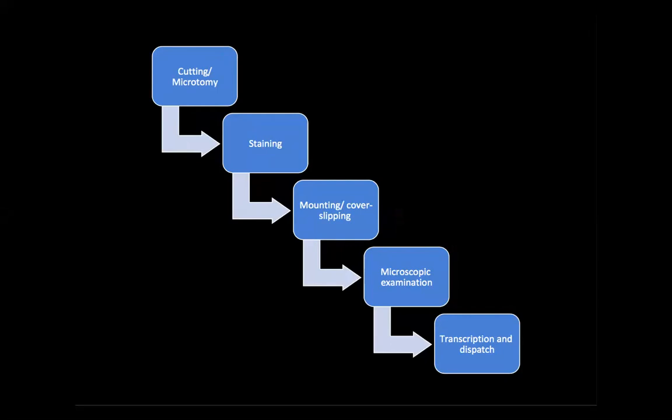The tissue is then stained. The most commonly used stain is H&E stain, which is also called the routine stain. We then have to place a cover slip on top of that tissue, and then the tissue becomes ready for microscopic examination. After the tissue is examined by the pathologist under the microscope, a report is formulated and then it is ready for dispatch.